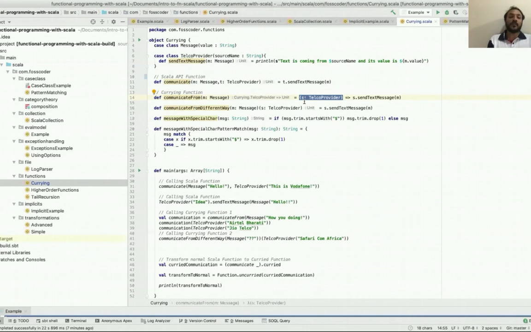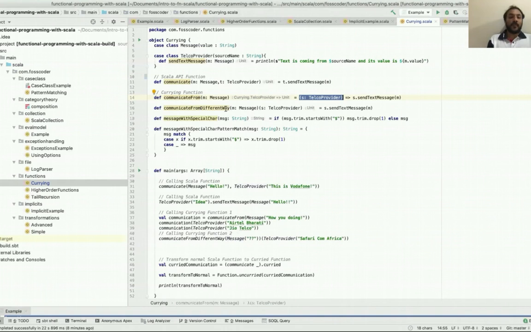There is another type, which is TelcoProvider, which we have as a class, and you say s is an object of that. Now you call s dot sendText message, the property of m means message here. So this is called currying. When you have one argument equal to another argument you pass, that's called currying function.